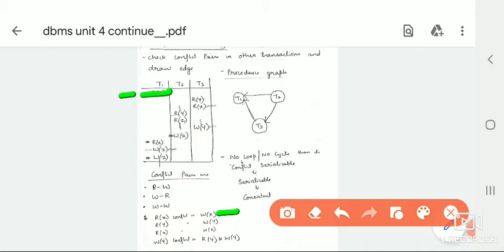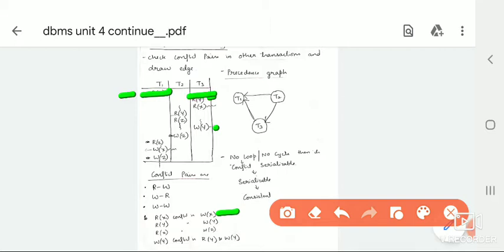Similarly, next, which transaction is executing? After finishing R of x, you go for R of y. For R of y, the conflict pair is W of y, in other transactions. It is not there in T2 and not there in T1 either. It is present only in itself, so again you cancel this.